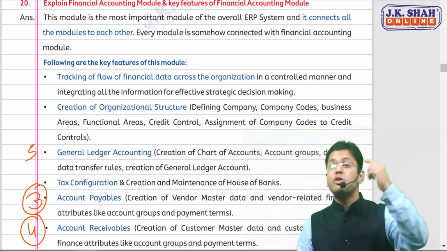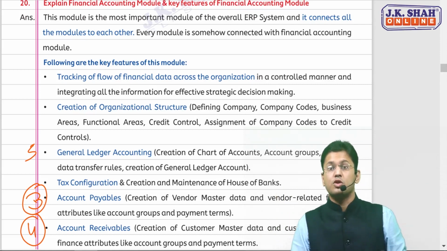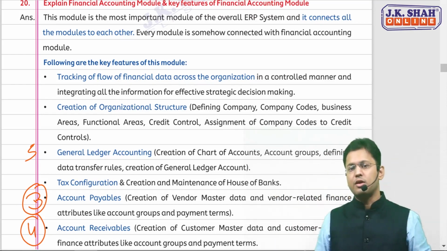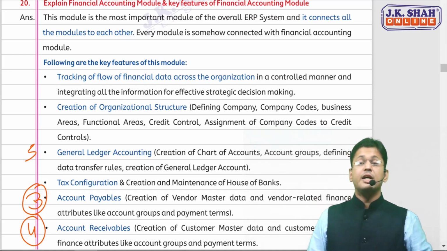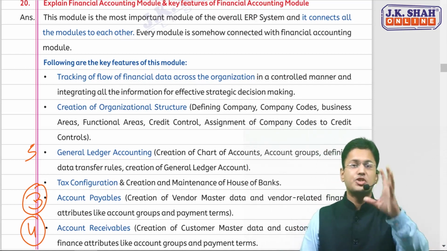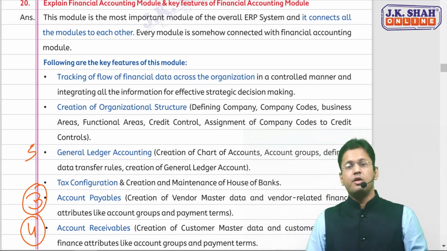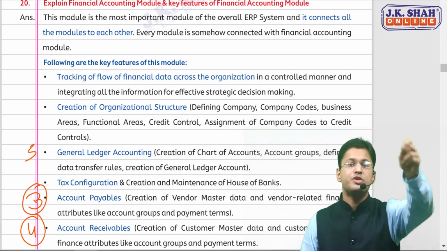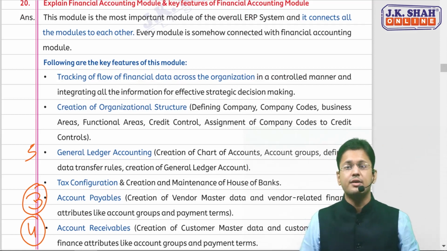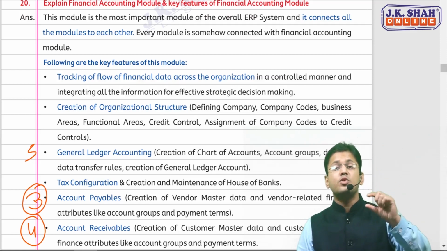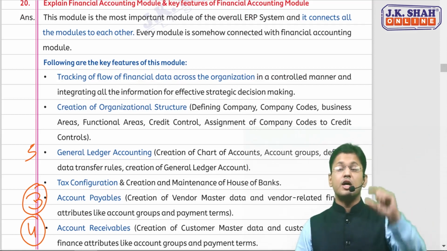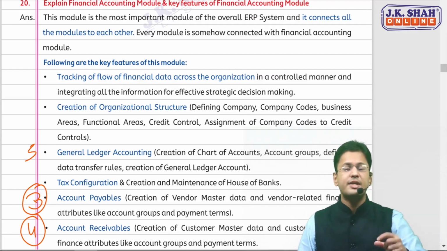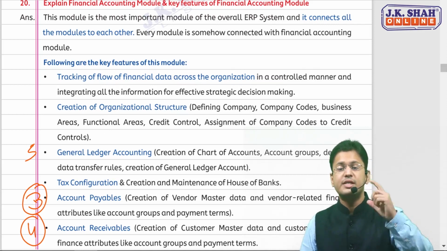But there are two more points above. You should know those 2 points so that you can write the similar versions in other modules also. These two are common in all. What, sir? Creation of organization structure. Whenever you use any accounting module or finance module, let's suppose you're using Tally, if someone has used Tally, you can see there you need to create a company. The code is given to a company. The business areas are defined. The functional areas are defined. Credit limits are being set up.